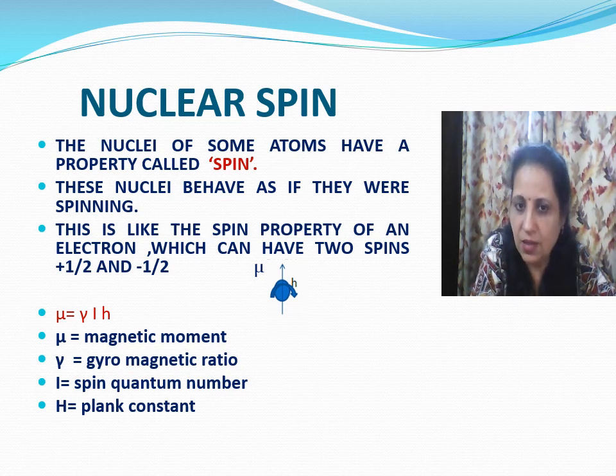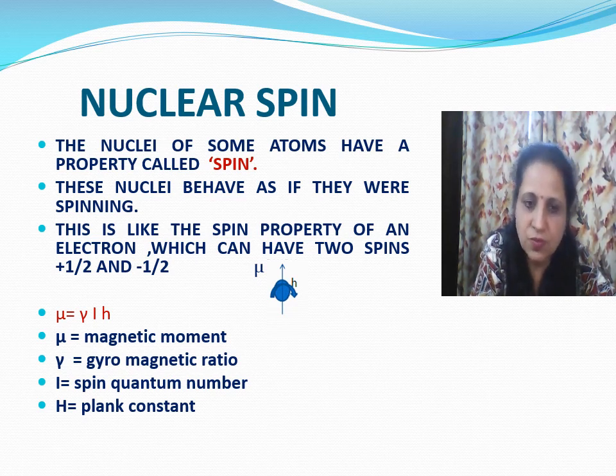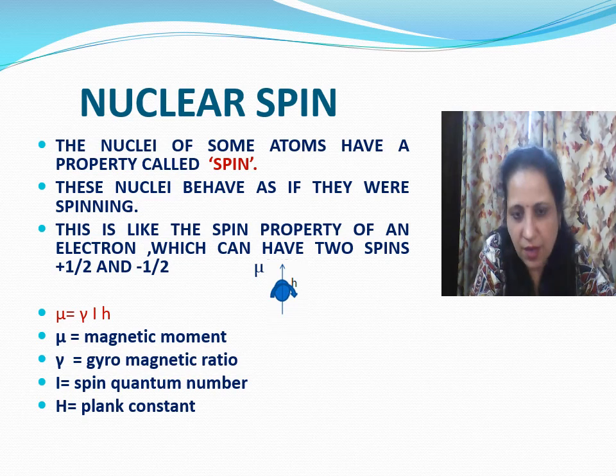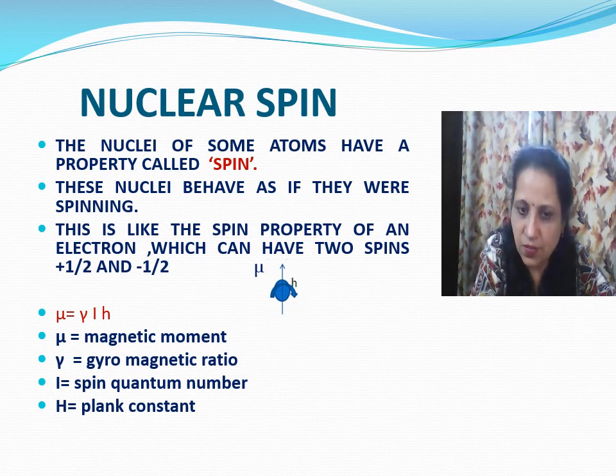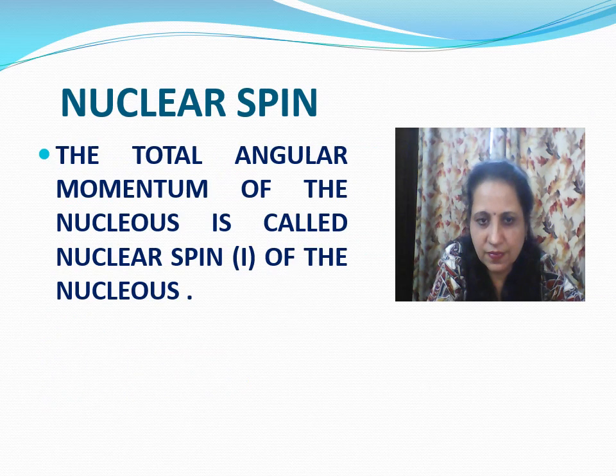This is like the spin property of electrons, which can have two spins, meaning plus half and minus half. Mu is the magnetic moment of a spin, gamma is the gyromagnetic ratio, I is the spin quantum number, and h is the Planck constant. So we can define nuclear spin: the total angular momentum of the nucleus is called nuclear spin.